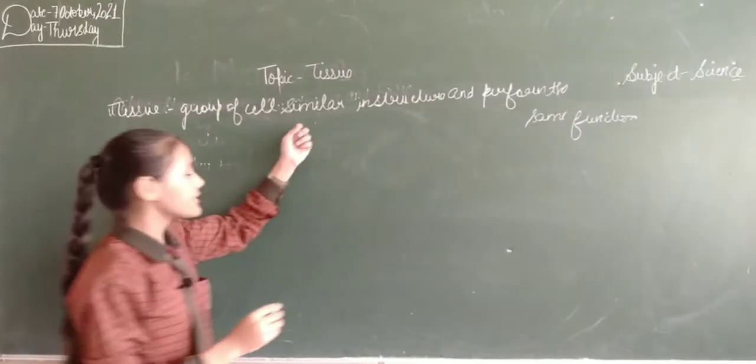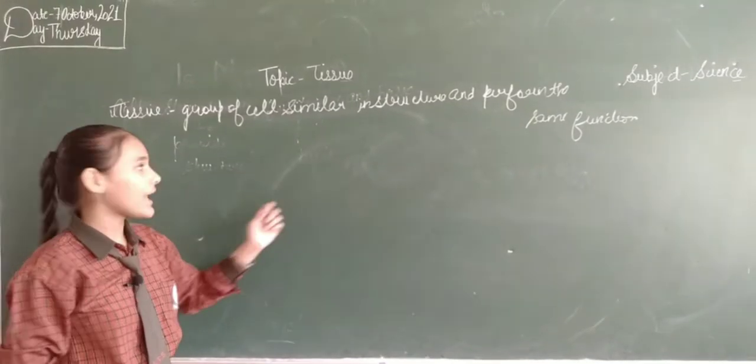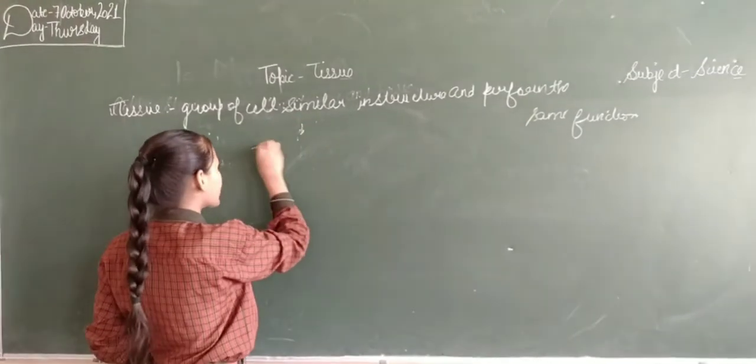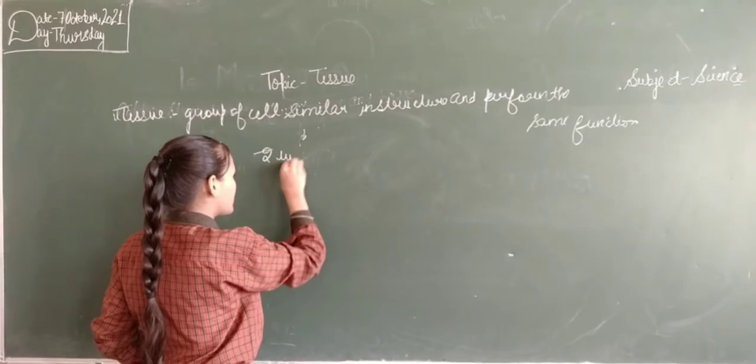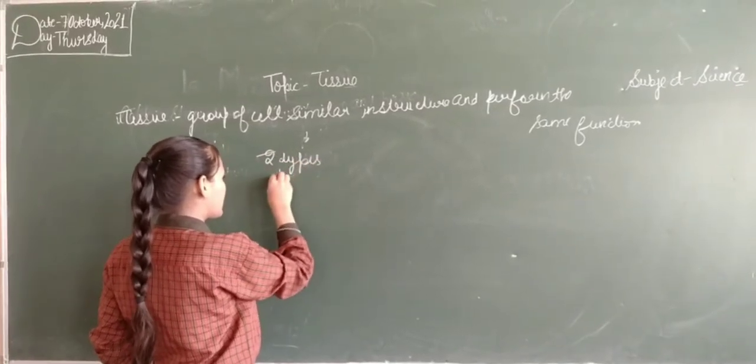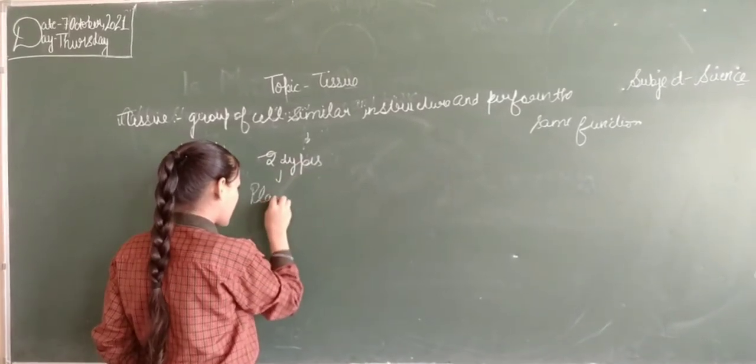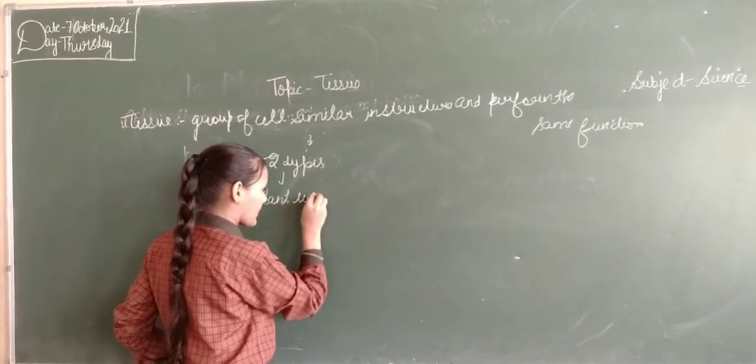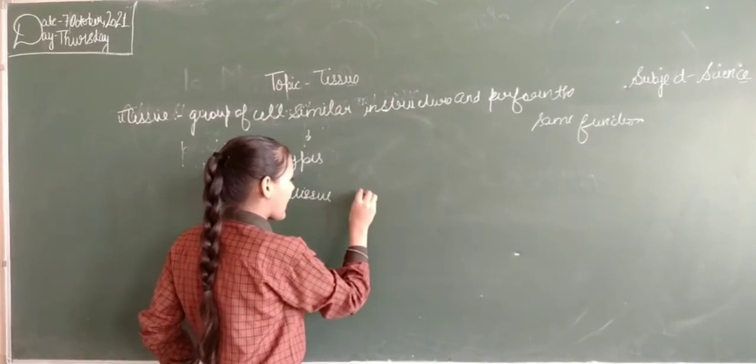A tissue is divided into two types: plant tissue and animal tissue.